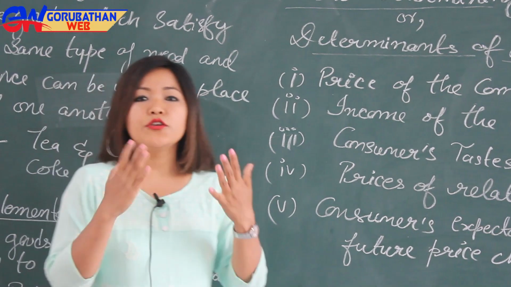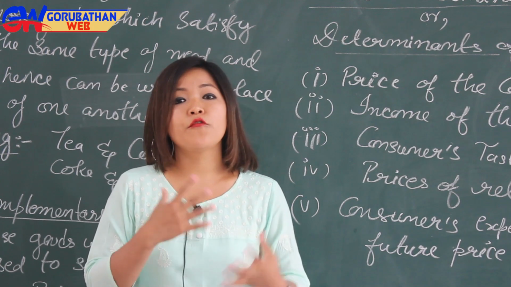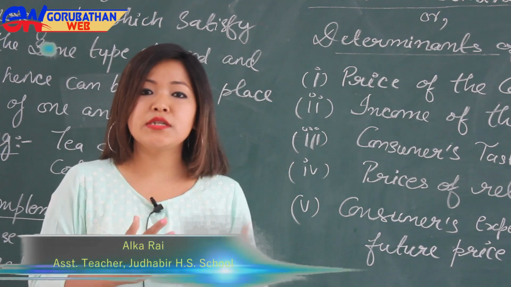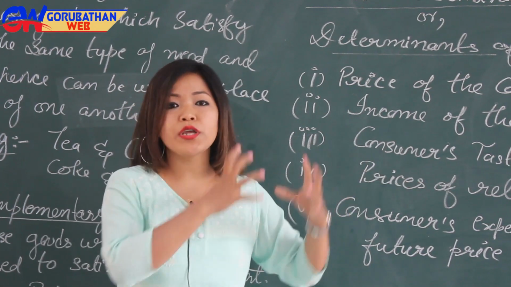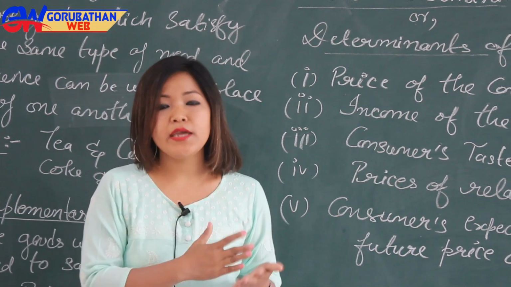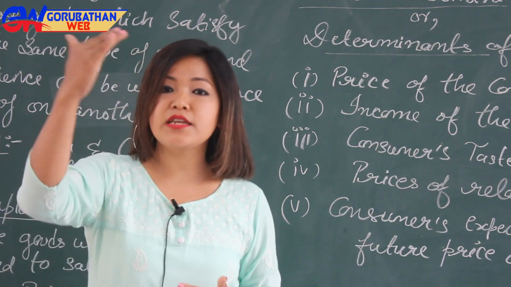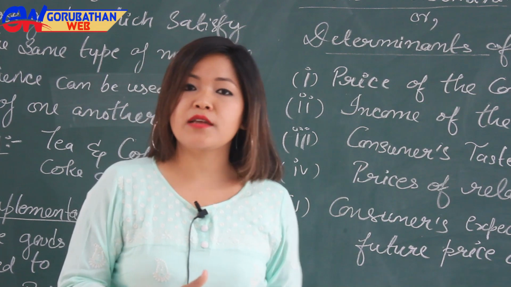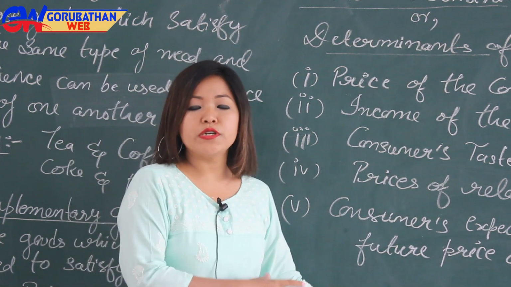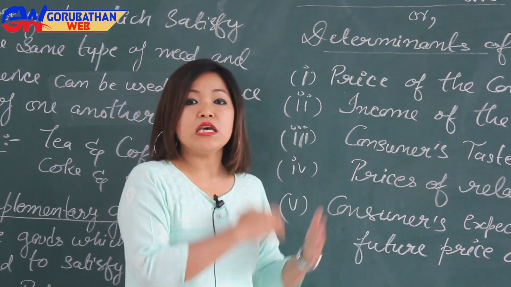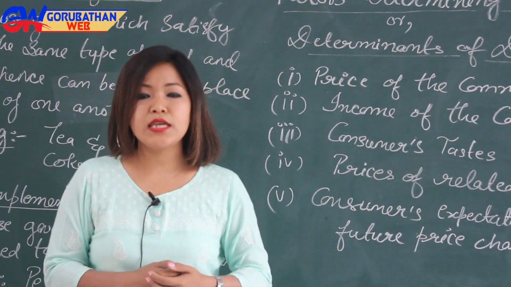For example, you can see that during this lockdown period, the prices of food items are increasing, but people are still purchasing them and storing them at their homes. Why? Because they are expecting the price of these food items to increase in the near future due to the extension of lockdown. Therefore, the expectations of consumers regarding future price change are important factors which influence the demand for any commodity.